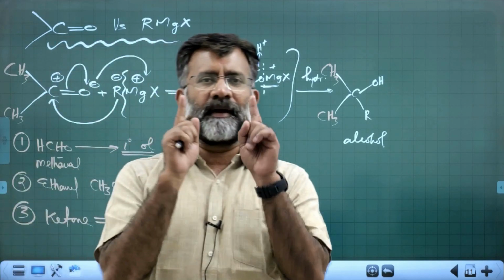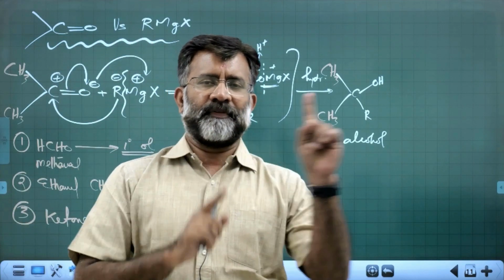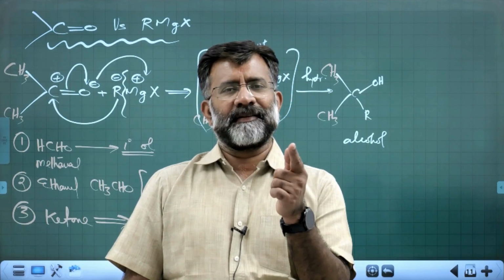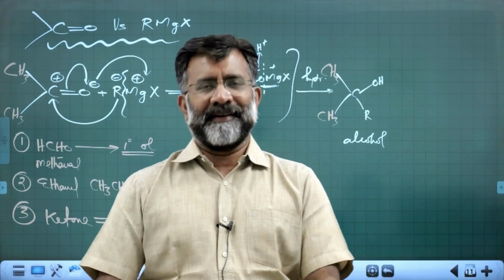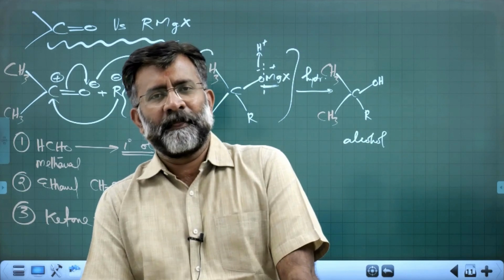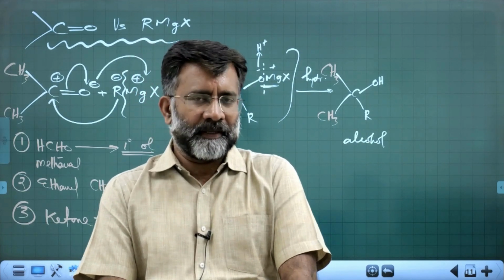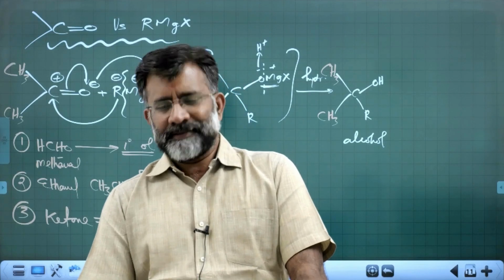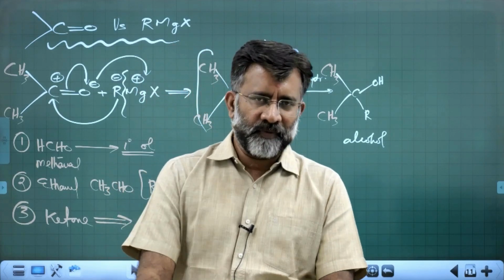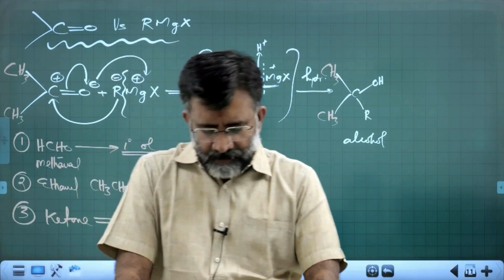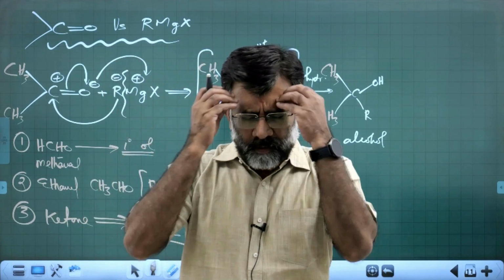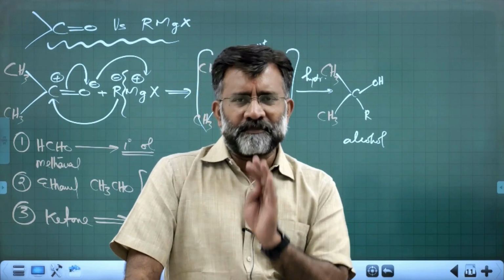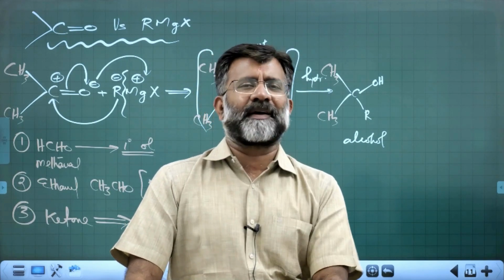So formaldehyde, the final result is primary alcohol. Any higher aldehyde, the final result is secondary alcohol. And the ketone, the final result will be tertiary alcohol. This is an important point of discussion with the Grignard reagent. And in fact, Grignard reagent reactions, there are a lot of reactions to be studied. Apart from this, these are 3 important reactions from the syllabus content.